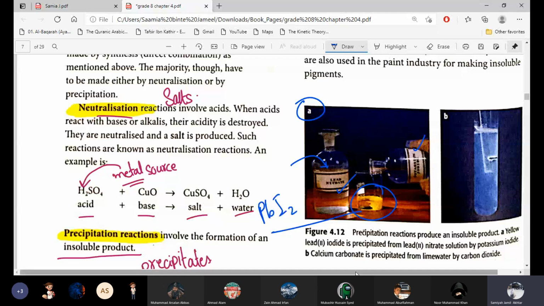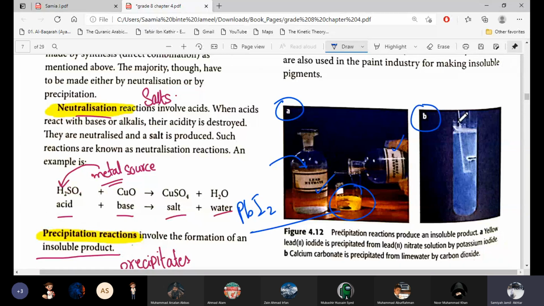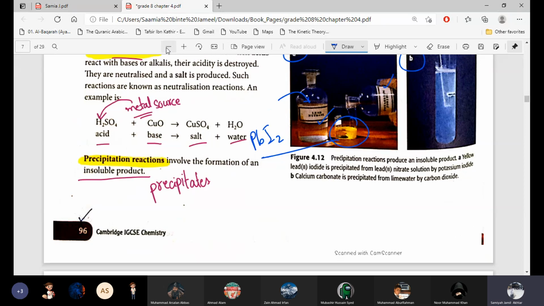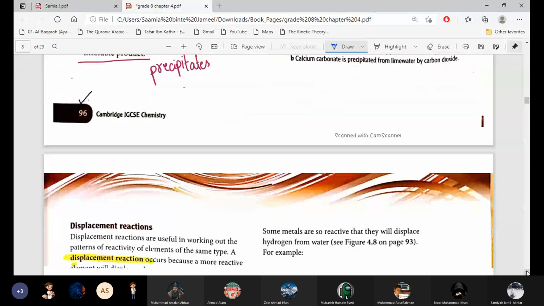And the second diagram, diagram B, is of lime water turning milky because of calcium carbonate. Okay, white precipitates. Is precipitation clear? Yes, ma'am.